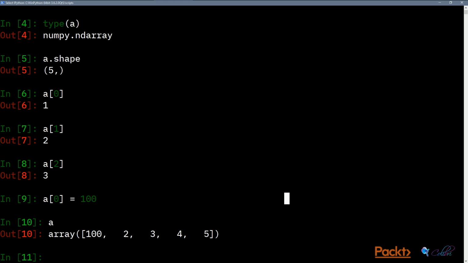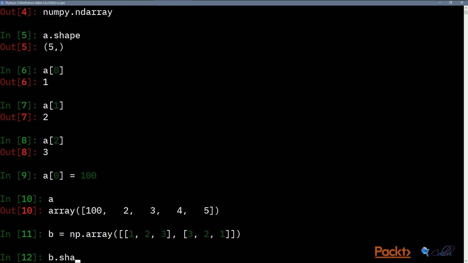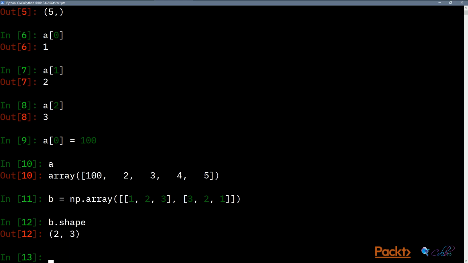We can also create matrices or two-dimensional arrays by doing a list of lists. So for example, and we can notice that the shape of b is now 2 numbers in the tuple because we have 2 dimensions. The first dimension is the outermost list, which contains 2 further elements, both of which are lists. And each list in the element is of dimension 3.